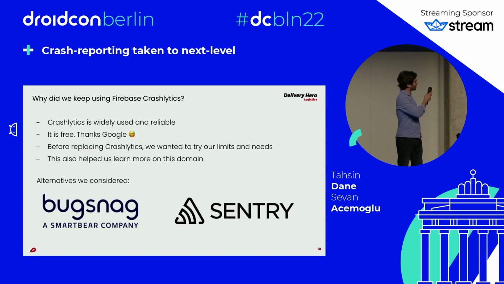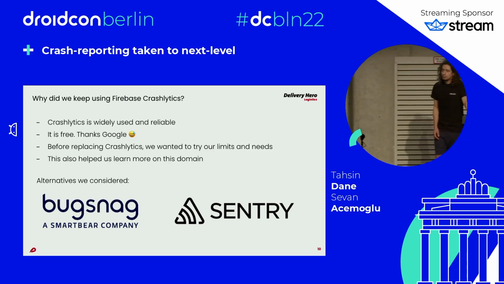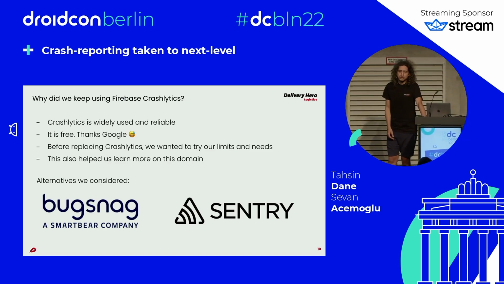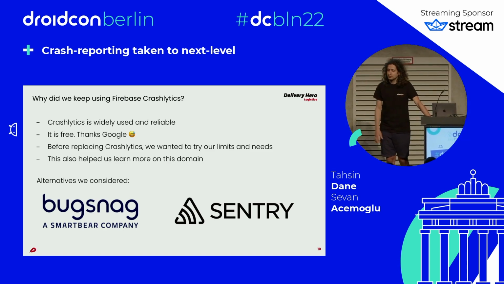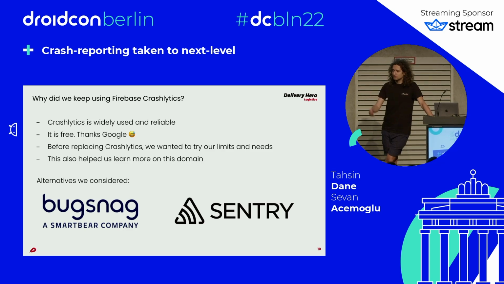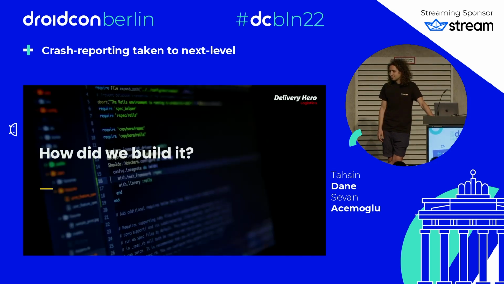Quickly mentioning these, we did a comparison. There are great companies doing this, like Bugsnag, Sentry. Actually, Sentry is used. As I mentioned, the delivery organization is quite big and we have many teams, so some teams actually use Sentry. But for us, we just looked into it and did some comparison, and since we could do this with Crashlytics and it was also free, we just went for it.